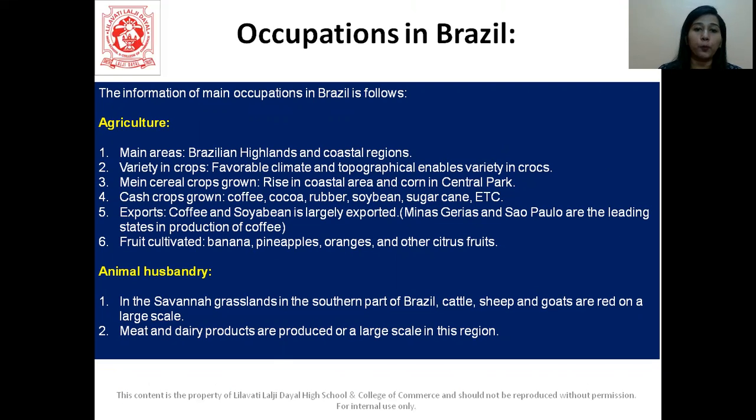Then they have cash crops, which is coffee. Brazil is known for its coffee, cocoa, rubber, soybean and sugarcane. They also export coffee and soya bean. All right, it's done on a large scale. Then fruits are cultivated here like banana, pineapples, oranges and other citrus fruits. Talking about animal husbandry now, so in the savanna grassland in the southern part of Brazil, cattle, sheep and goats are bred on a large scale. So meat and dairy products are also produced in Brazil on a large scale in this region.